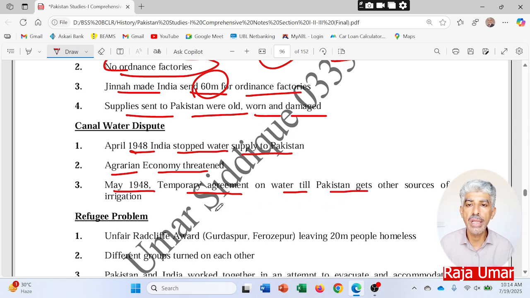Jinnah requested Mr. Gandhi that water should be released in the canals of the River Sutlej so that Pakistan could grow better crops. And Mr. Gandhi finally agreed that the waters of the Ferozpur headworks would be released to Pakistan until Pakistan got another solution to the issue of water availability for those areas.